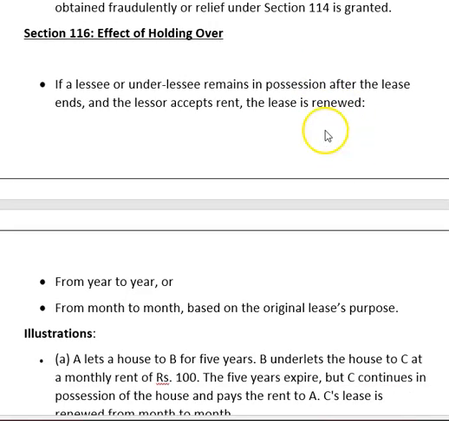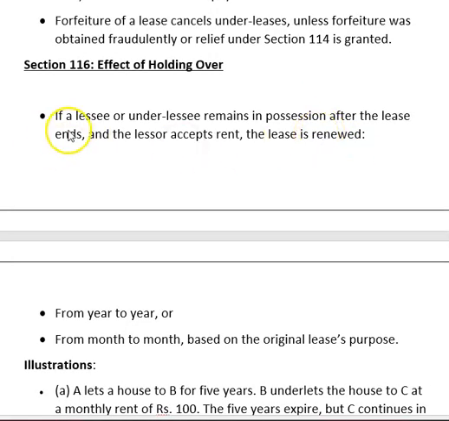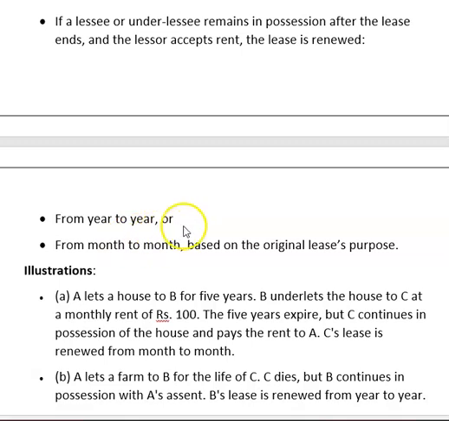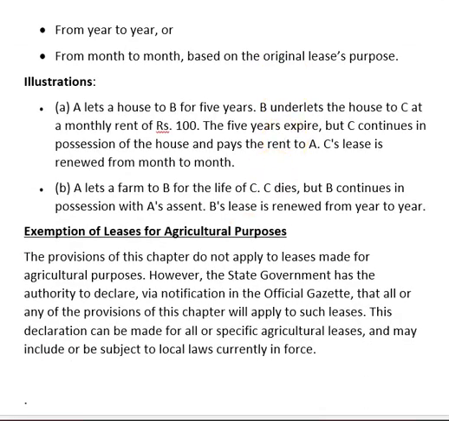Effect of holding over. If a lessee or underlessee remains in possession after the lease ends and the lessor accepts rent, the lease is renewed from year to year or from month to month based on the original lease purpose. Illustration. These are from the Transfer of Property Act.